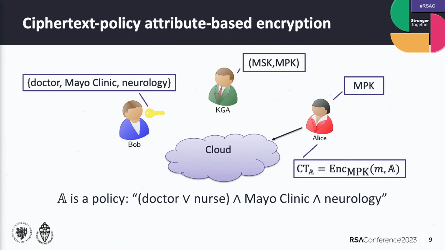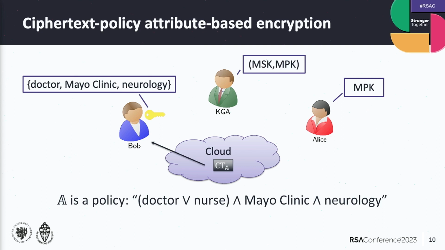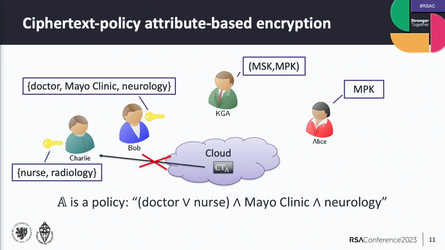And now she can put it in the cloud, and this ciphertext can be accessed by everyone, but only people who satisfy the policy can actually decrypt it. So in this example, Bob can decrypt the ciphertext because he is a doctor at the Mayo Clinic in the neurology department. And importantly, people who do not satisfy the policy, such as Charlie in this example, who's a nurse at the radiology department, cannot, because he does not satisfy this policy.